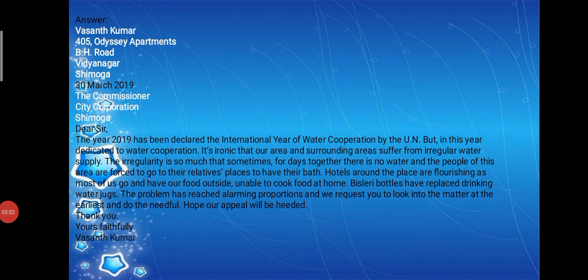Okay, the name of the person is Vasant Kumar, 405 Odyssey Apartments, BH Road, Vidyanagar, Shivamogga. That is the sender's address. And comes the date, 30th March 2019, and the receiver's address, the Commissioner, City Corporation, Shivamogga. Then comes, dear sir, the year 2019 has been declared the International Year of Water by the UN.